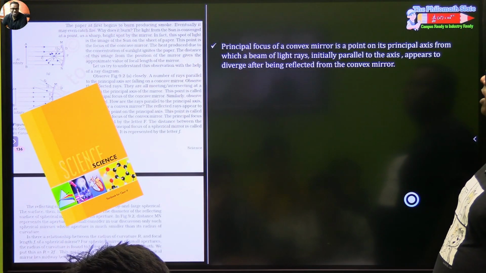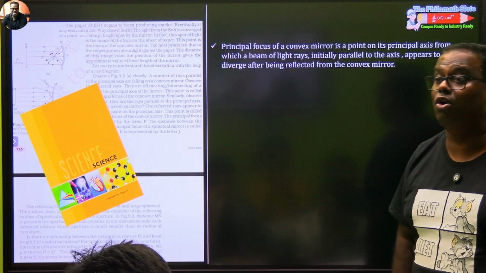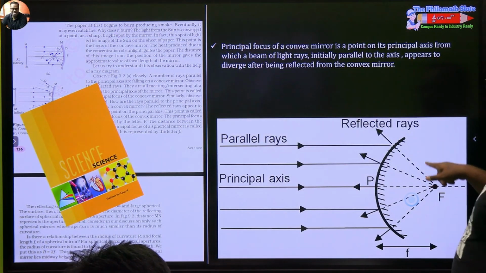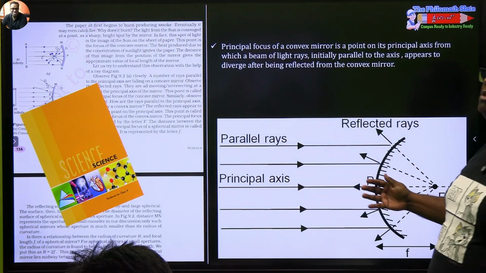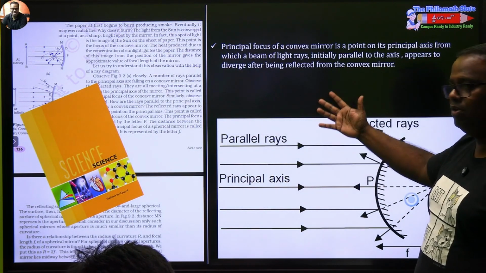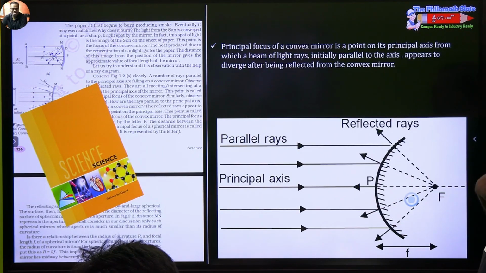Now, second point comes, what is the principal focus of a convex mirror? So for that, let's again see a convex mirror. Now, in a convex mirror, whenever the rays are coming, these rays will become divergent. Divergent rays will never meet.